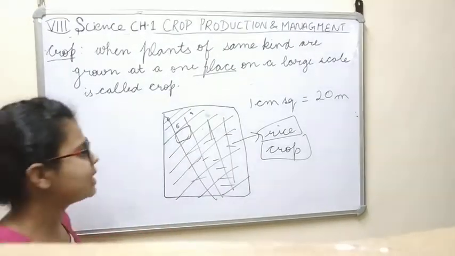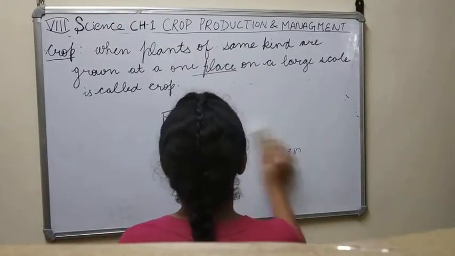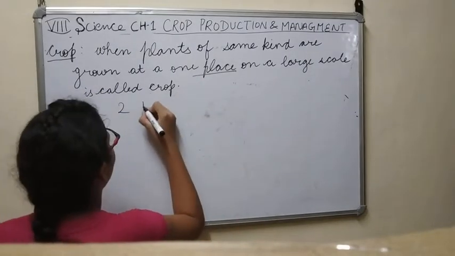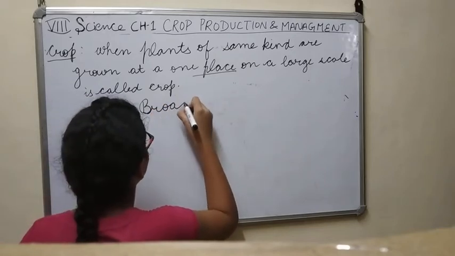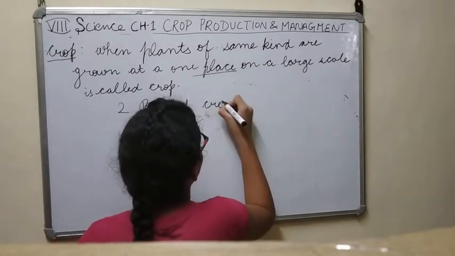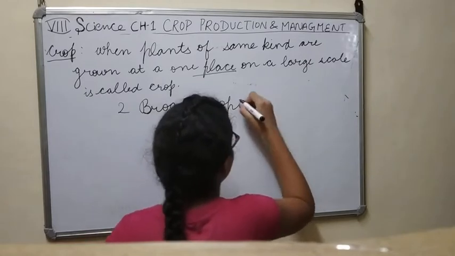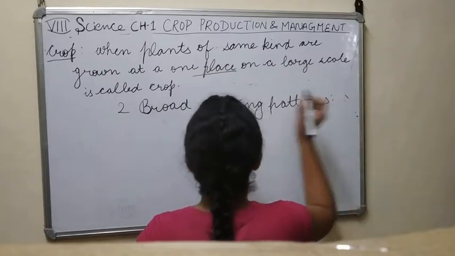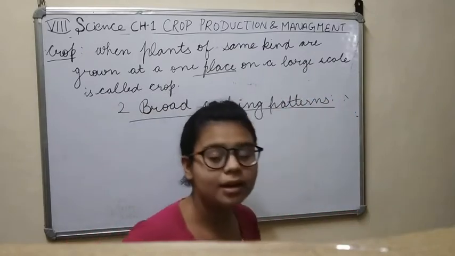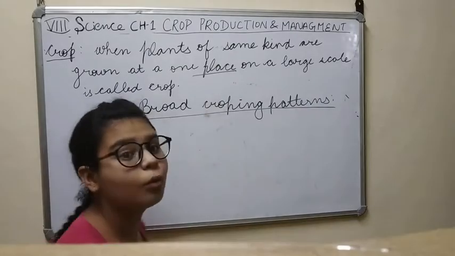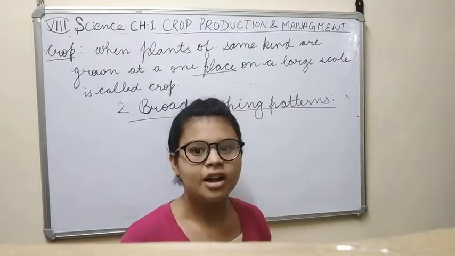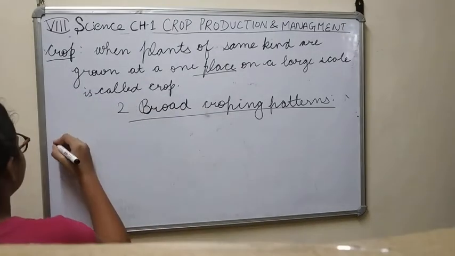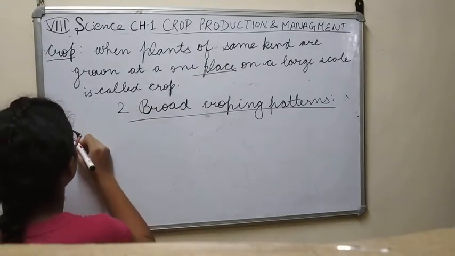Now let's come to our next topic, which is two broad cropping patterns, right? Two broad cropping patterns. Remember that these are the two broad cropping patterns of India, not any other country, but in India. The first is Kharif crops.